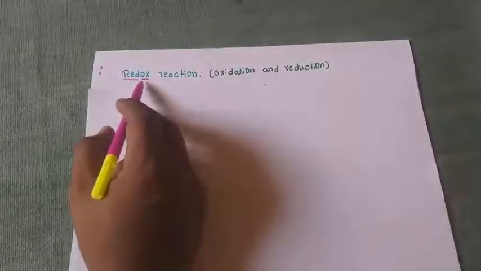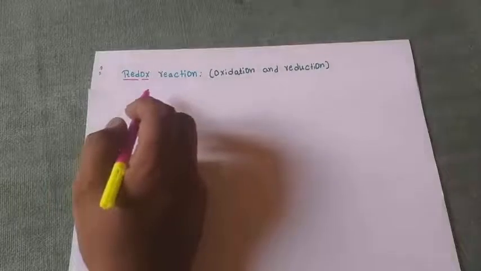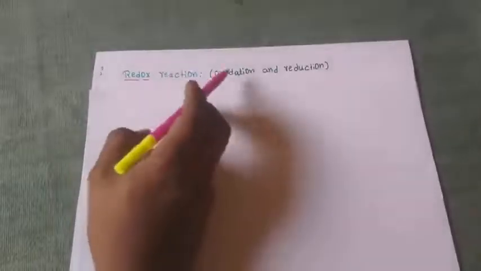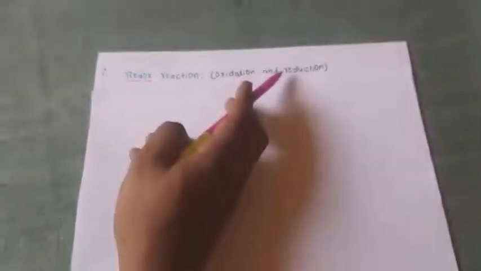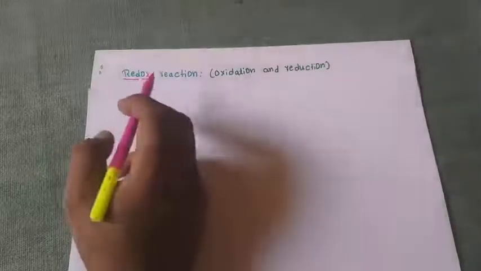When reduction and oxidation take place simultaneously in a single reaction, we call it a redox reaction. What does oxidation mean, what does reduction mean, and what happens in the reaction when each takes place, we will study in this class with some examples.